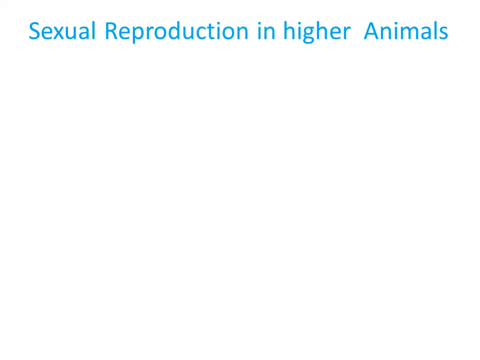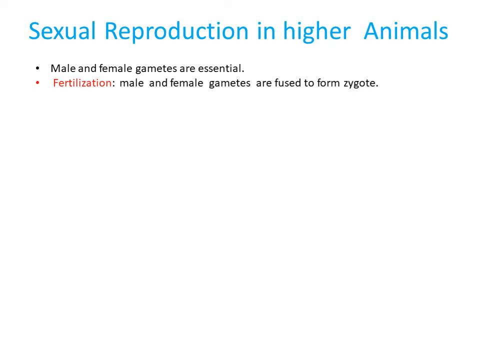Our today's concept is sexual reproduction in higher animals. Sexual reproduction means the reproduction takes place with the help of male and female gametes. These gametes are fused. That process is known as fertilization. Fertilization results in a zygote. It means that male and female gametes are fused to form a zygote.